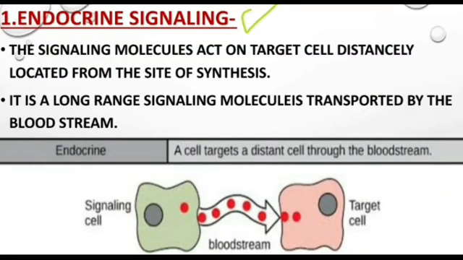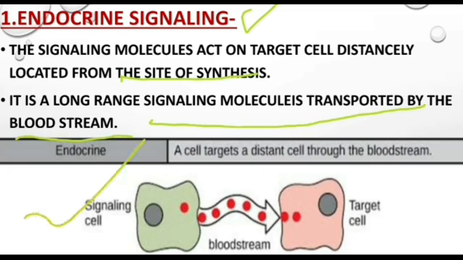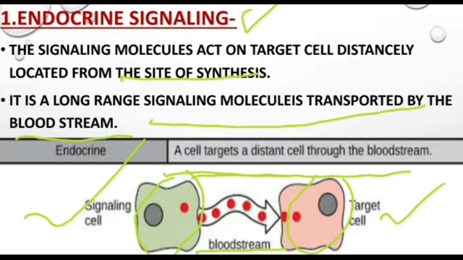The signaling molecule acts on a target cell distinctly located from the site of synthesis, from the signaling cell. It is a long range signaling molecule transported by the bloodstream. Here in this picture you can see endocrine signaling, a cell targeting a distant cell through the bloodstream. Here is the signaling cell, here is the target cell. The signaling cell will release some sort of chemical messenger, and it will be transported through the bloodstream and act on the target cell.